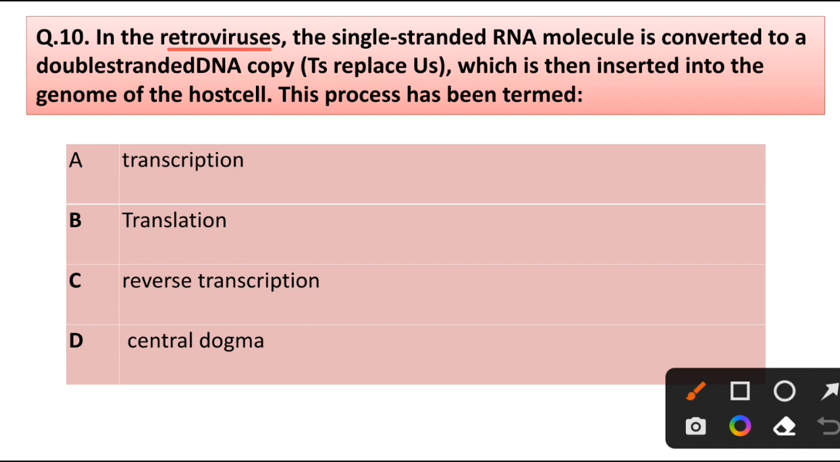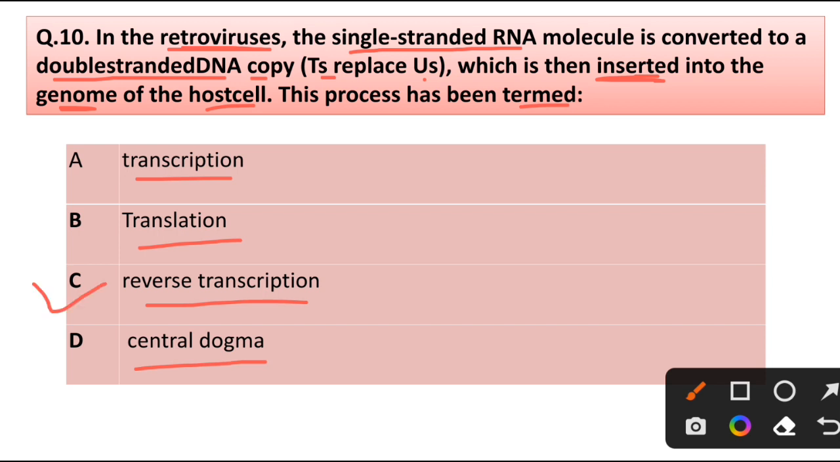Question number 10. In the retrovirus, the single-strand RNA molecule is converted to a double-stranded DNA copy (T replaces U), which is then inserted into the genome of the host cell. This process has been termed: transcription, translation, reverse transcription, central dogma. Correct answer is option C, reverse transcription.